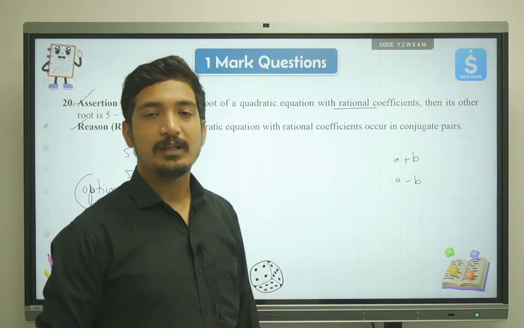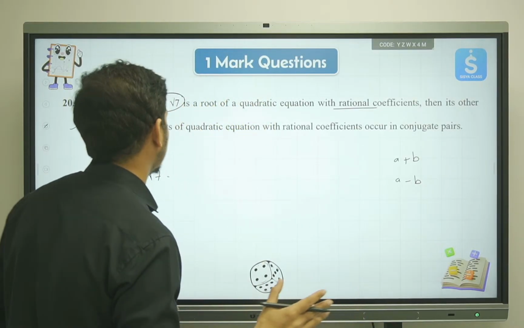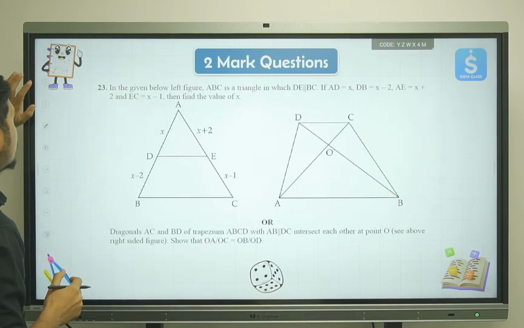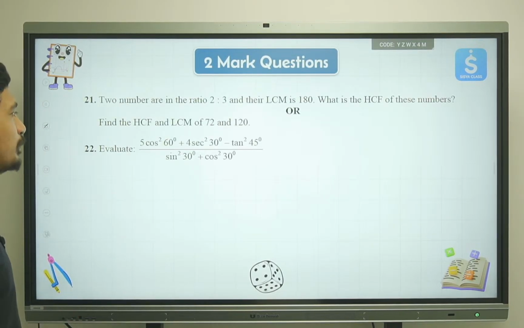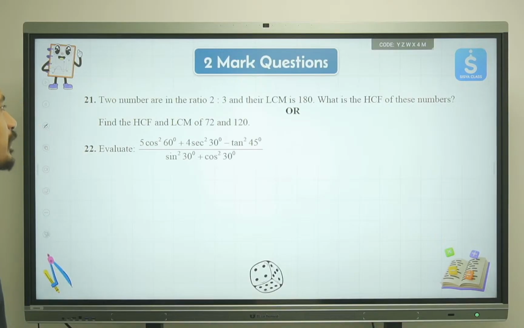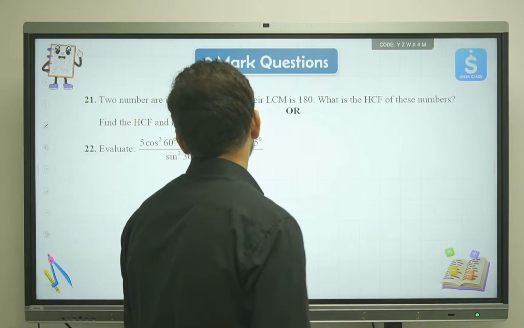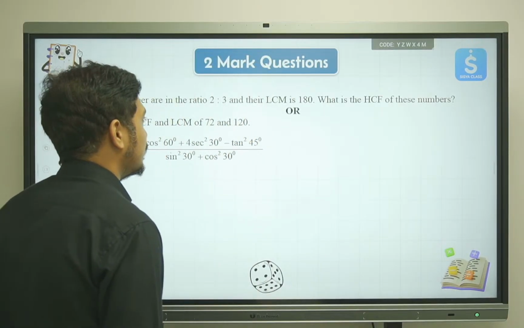Now the next thing that we are moving ahead is question number 2, or 2 mark questions. Question number 21 over here is: two numbers are in the ratio 2:3, and their LCM is 180. What is the HCF of these numbers? This is the first question that we have. So let's try to find out.